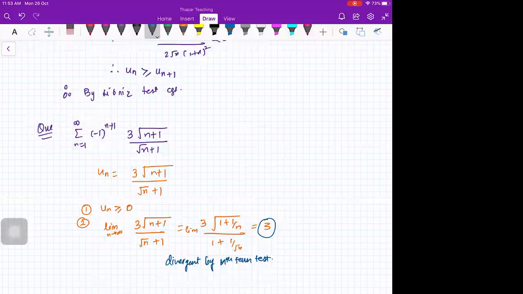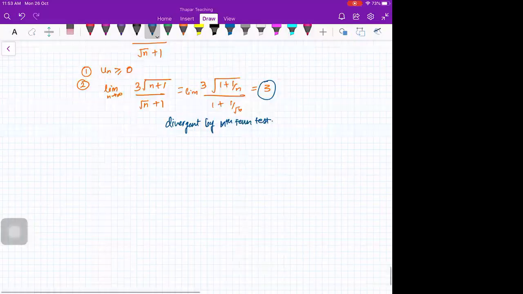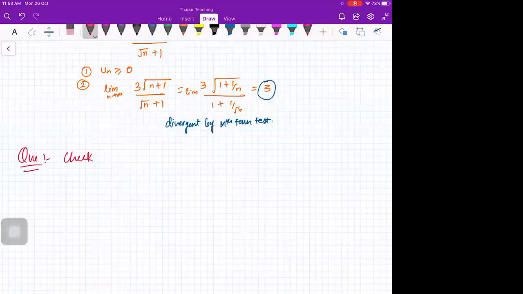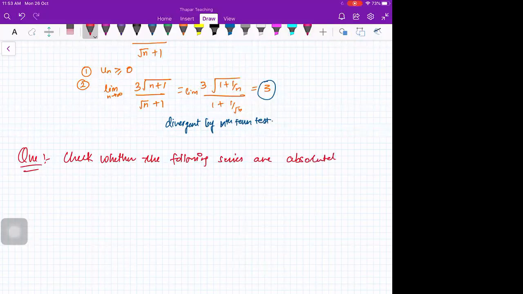Is that okay? So for the next part, you will tell me whether the following series are absolutely convergent or conditionally convergent or divergent.